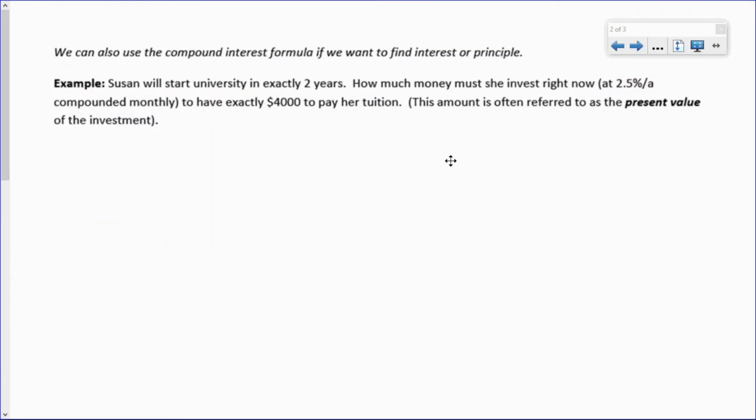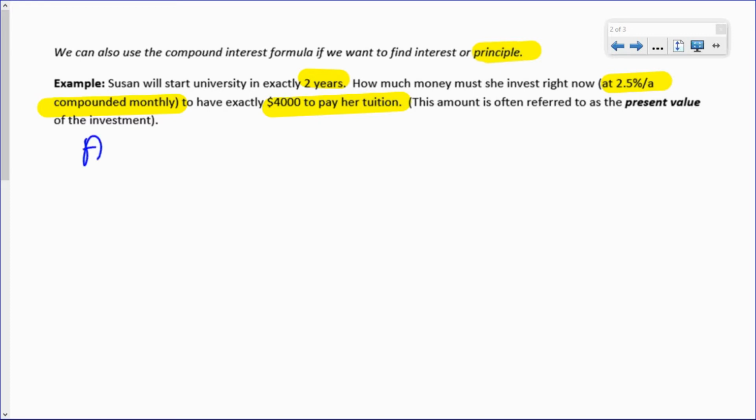Suppose that in this case we have a situation where we actually want to find the principal. So Susan will start university in 2 years. She wants to have $4,000 in exactly 2 years to pay her tuition, and she knows that she can save money at 2.5% compounded monthly. The question is, how much does she need to have right now in order to have $4,000 in 2 years?